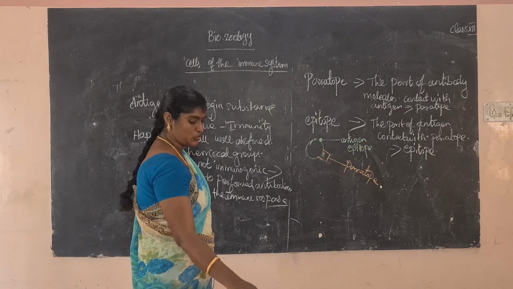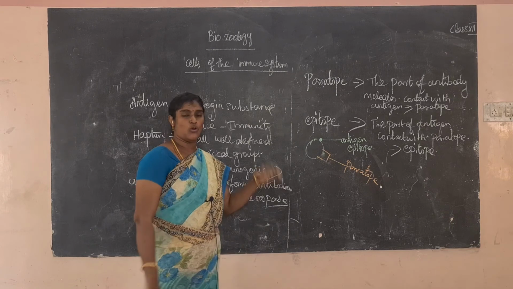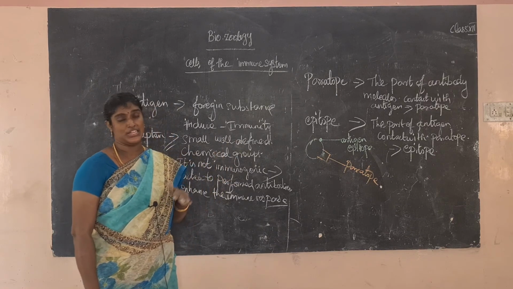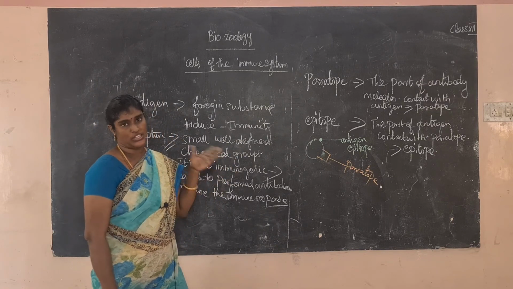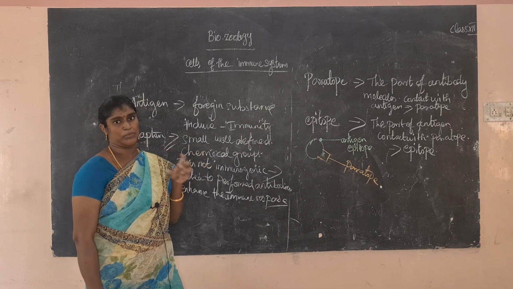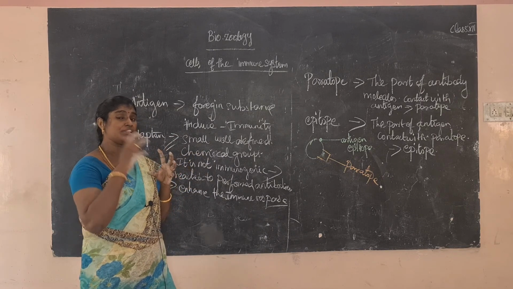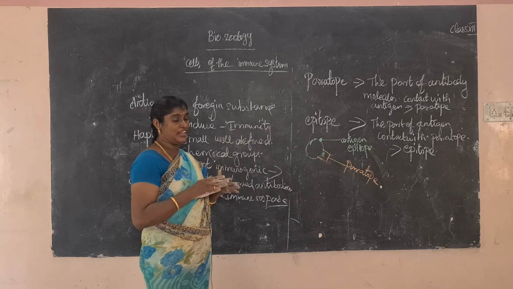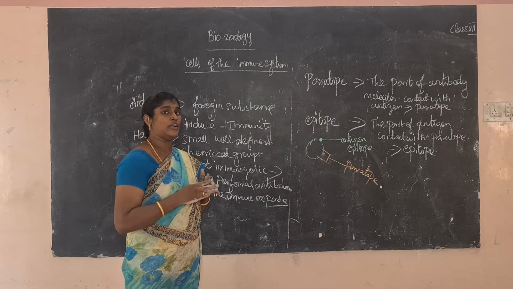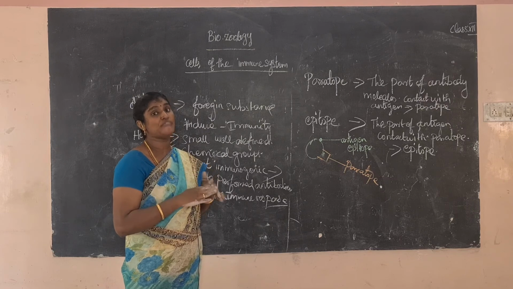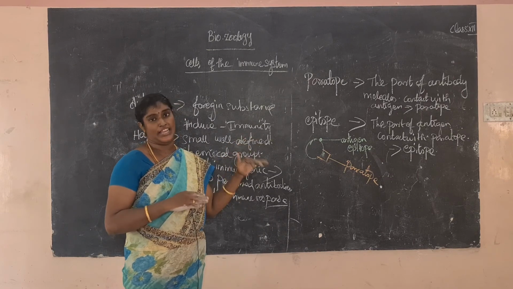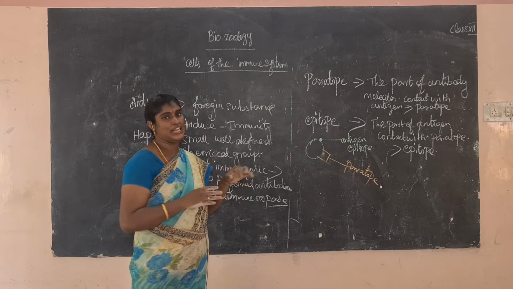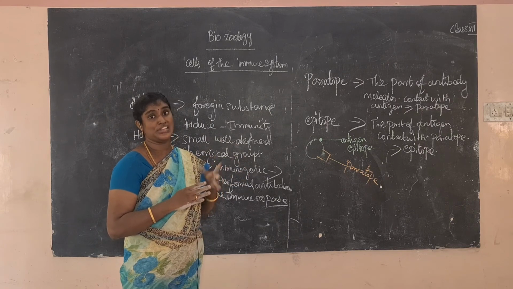So today's first topic, the cells of the immune system. What cells are involved in the immune system? B cells and T cells are involved in the immune system. Both cells are produced in the bone marrow. The B cell produces some receptor proteins that easily bind antigens, so it is easily activated and produces antibodies. The plasma cell produces antibody, but the T cell does not produce antibody. The T cell kills the antigen presenting cells with the help of T helper cells and T killer cells. The T helper cells produce chemical substances called cytokines. The T killer cell easily kills the infected cells, only the infected or affected cells.